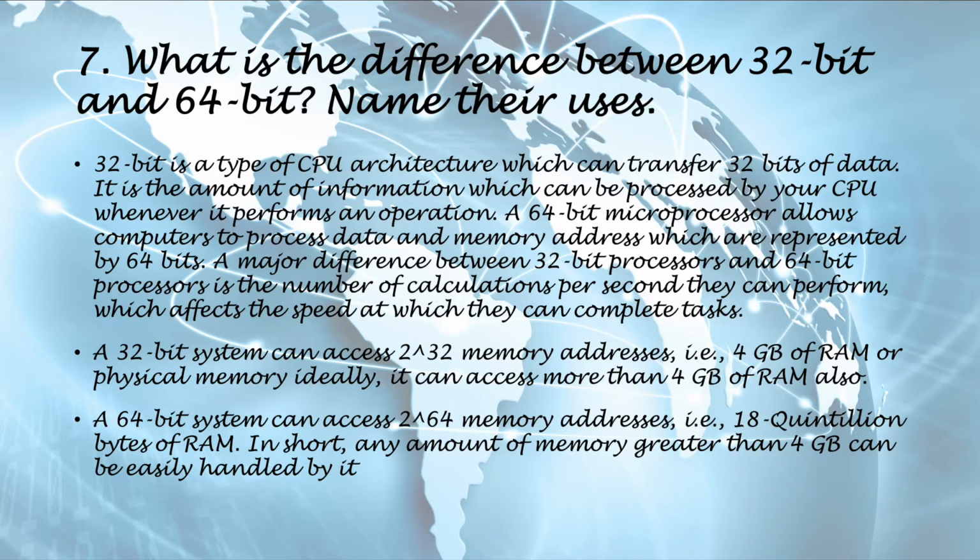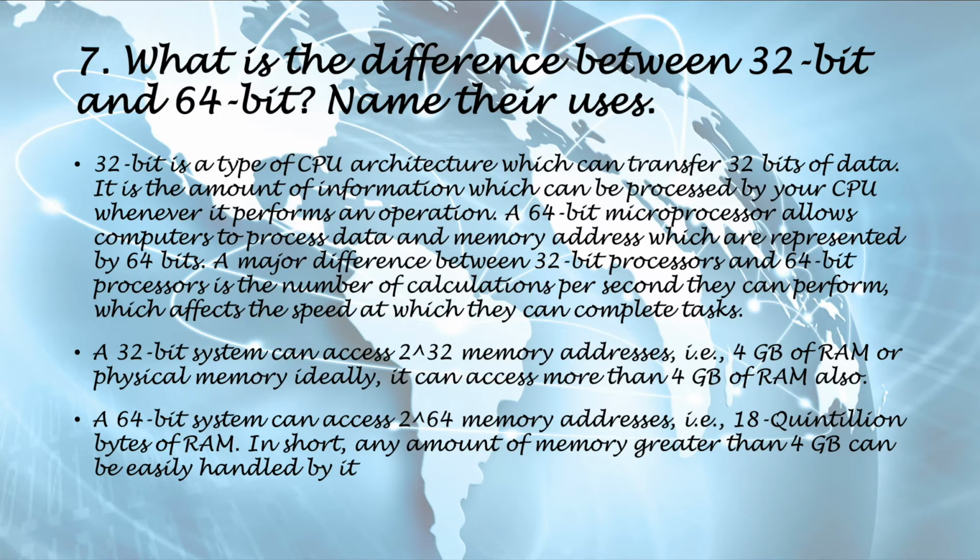A 64-bit microprocessor allows computers to process data and memory addresses which are represented by 64 bits. A major difference between 32-bit processors and 64-bit processors is the number of calculations per second they can perform, which affects the speed at which they can complete tasks.